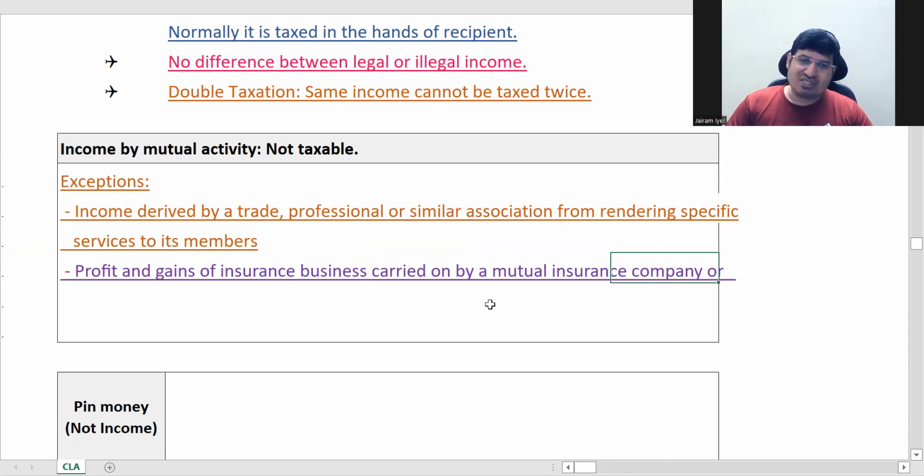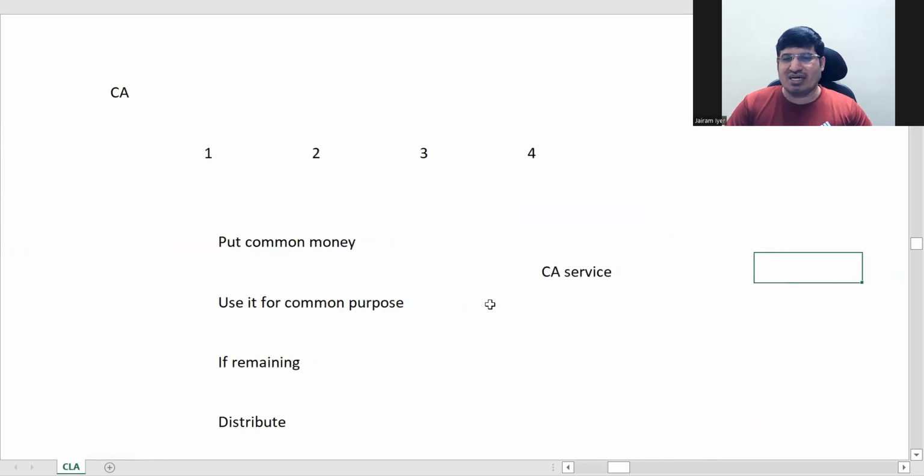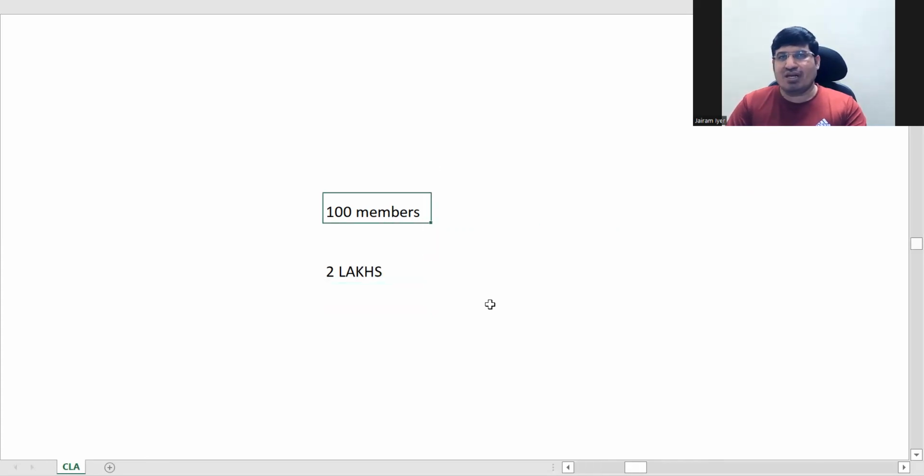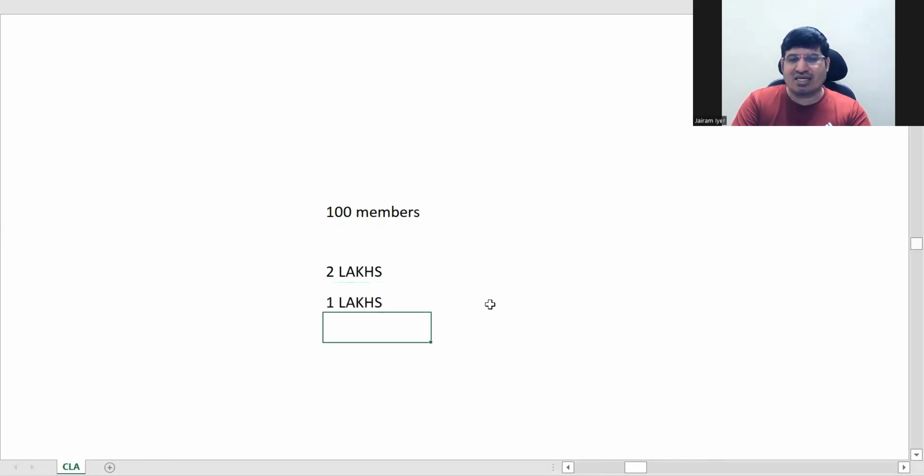In insurance, what happens? What is the concept of insurance? You have got many people who put money for insurance. Say there are 100 members of insurance. They're all putting money, and what you are collecting is, say, 2 lakhs. Then some people have incurred the liability for which they are taking this insurance. For that, say overall you are paying 1 lakh, and then this 1 lakh becomes your income. Correct? This is the concept of insurance.